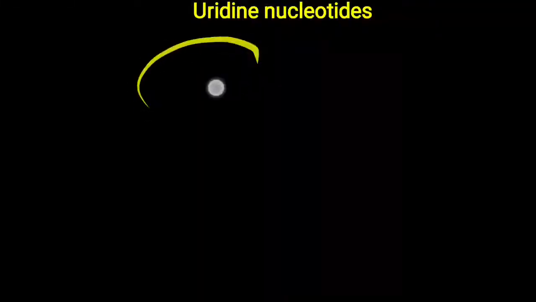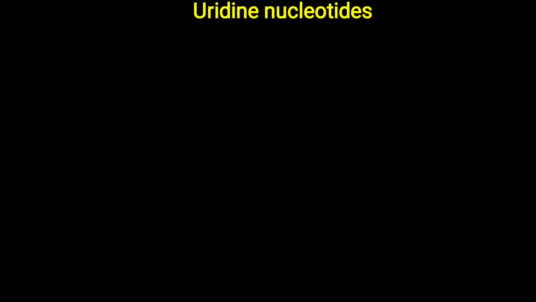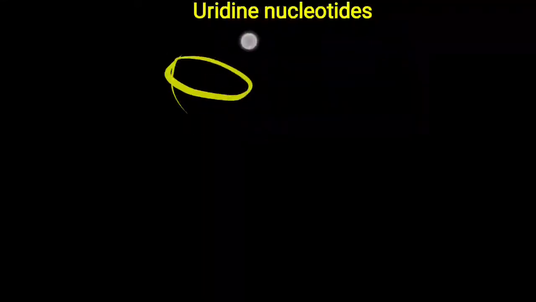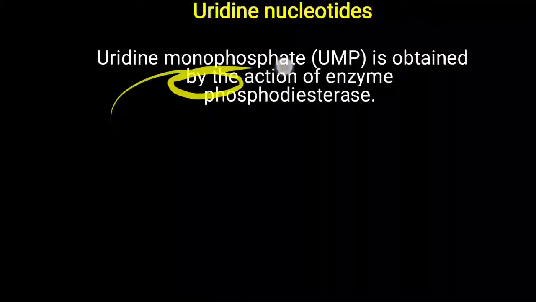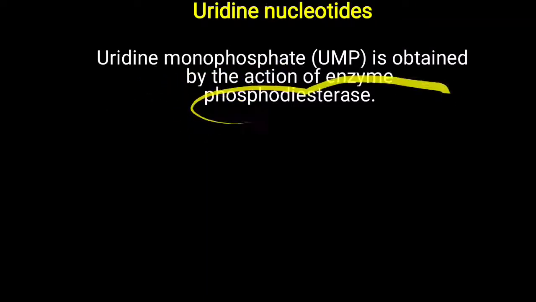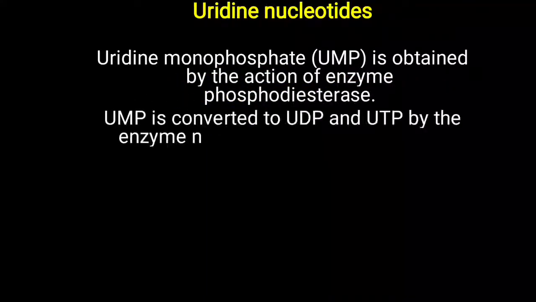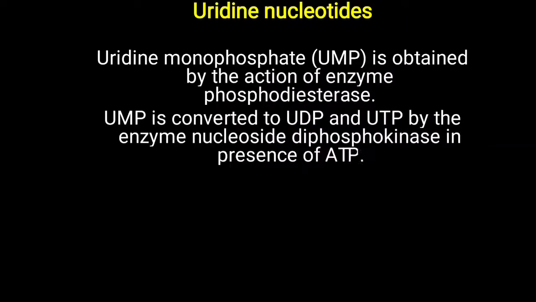Further, one more nucleotide, that is the uridine nucleotide. Up to here we have seen the purines, the adenosine and guanosine nucleotides. Next, the uridine nucleotides are pyrimidine nucleotides. Uridine monophosphate is obtained by the action of the enzyme phosphodiesterase. UMP is converted to UDP and UTP by the enzyme nucleoside diphosphokinase in the presence of ATP. So again, ATP is importantly required for the conversion of UMP to UDP and UTP.